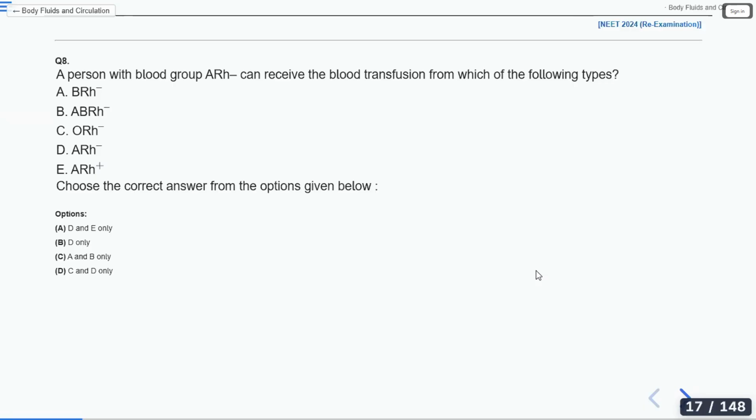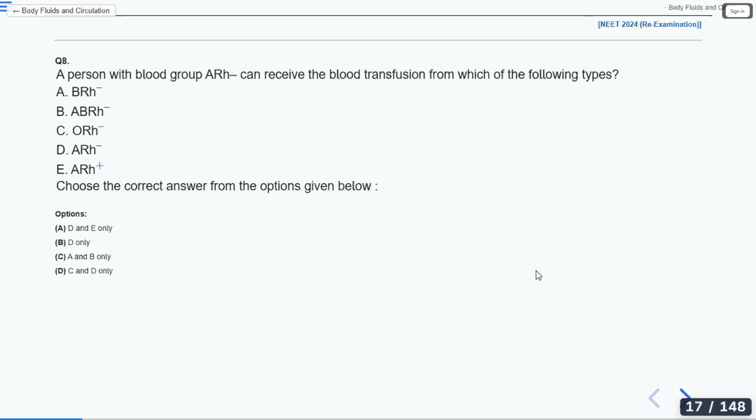Why are you telling option C and D? What's the reason? Why is it option C and option D? O negative and A negative. Why is it O negative and A negative? Because O is a universal donor. Okay, so you got the answer.